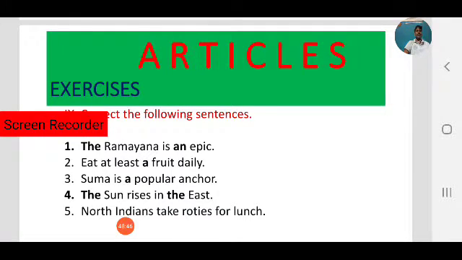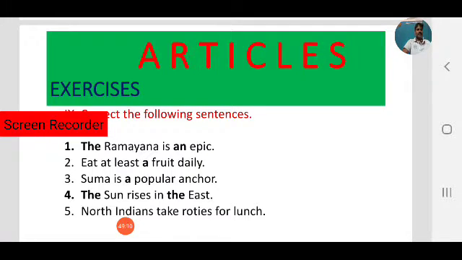Next, the sun rises in the east. Observe, we use the sun, the east. Why should we use the sun, the east? Why don't we use a sun, a east? Because these nouns are specific and unique. The sun is unique. The sun, the moon. Before those, we have to use the definite article.